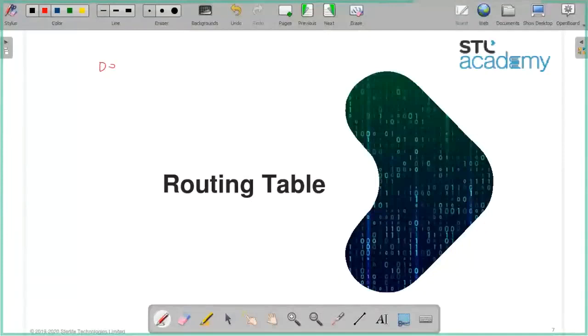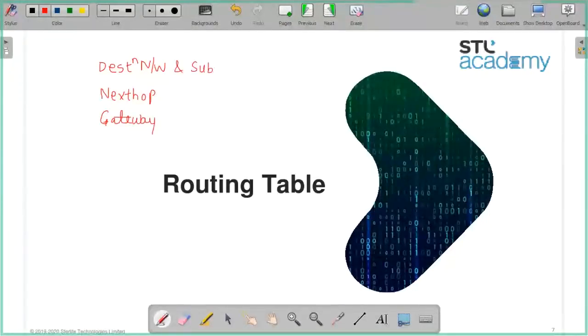Okay. What else? Gateway. Next hop. Mask. Interface. One minute. Let me write down. Gateway. Subnet mask. So that is the destination network.